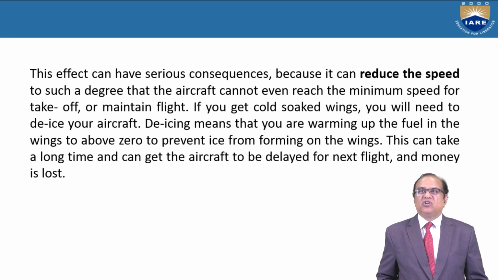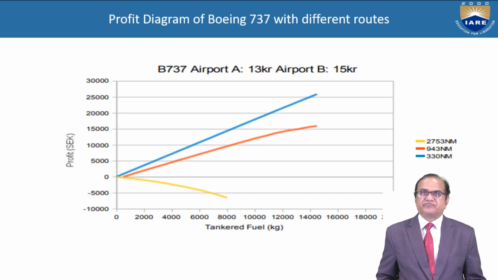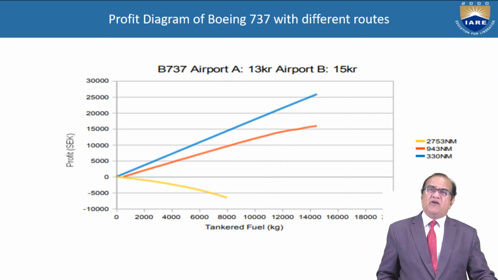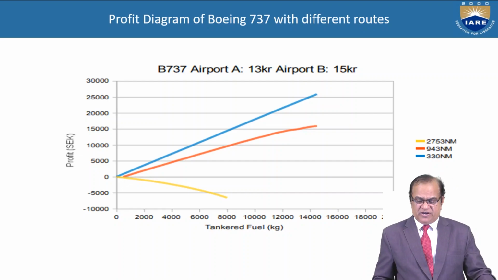De-icing means that you are warming up the fuel in the wings to above 0 to prevent ice from forming on the wing. This can take a long time and can get the aircraft delayed for the next flight, and money is lost. Profit diagram of a Boeing 737 with different routes.